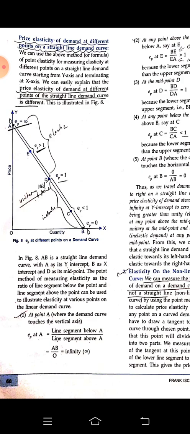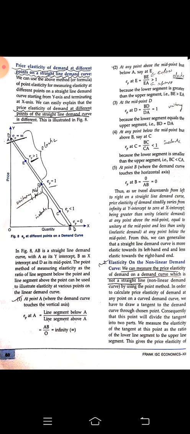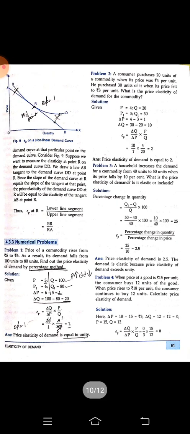Next, elasticity on a non-linear demand curve. If we do not have a straight line demand curve and have a curved one, what do we do? We can measure the price elasticity of demand on a demand curve that is not a straight line. We have to draw a straight line beside it so that it touches the demand curve, and then we can measure it.